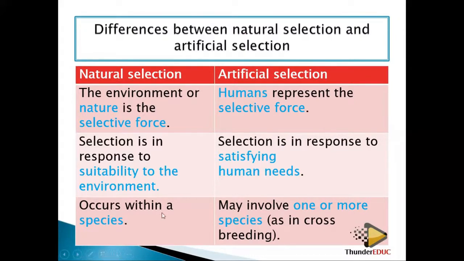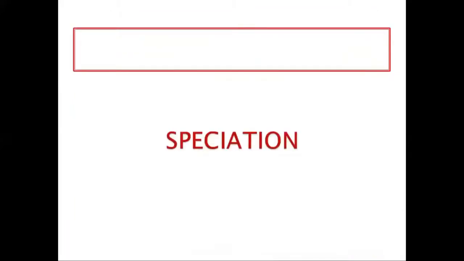And then natural selection occurs within a species, while artificial selection can occur in one species or more than one, because you can crossbreed between two species. Whereas natural selection occurs strictly in one species. So those are some of the differences between artificial selection and natural selection.